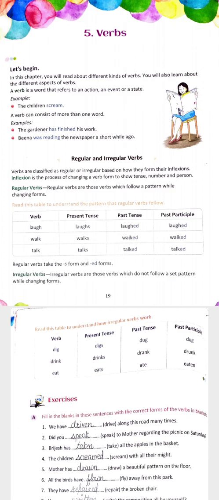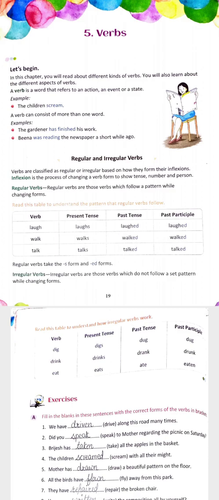First of all, what is the meaning of a verb? A verb is a word that refers to an action, an event, or a state. An example of this is: the children scream. A verb can consist of more than one word. Example: the gardener has finished his work. Bina was reading the newspaper a short while ago.